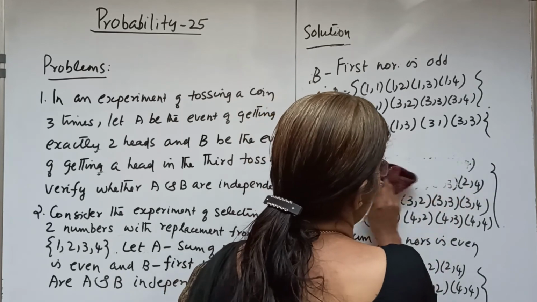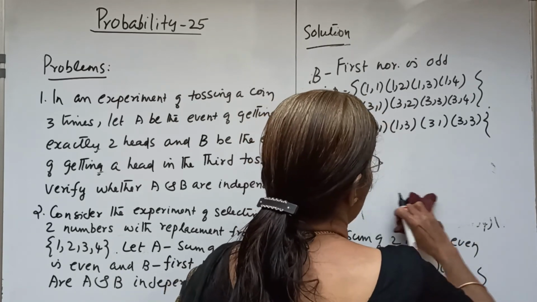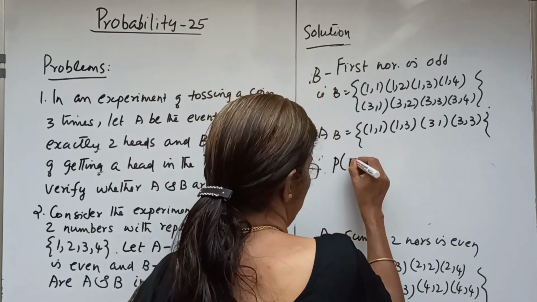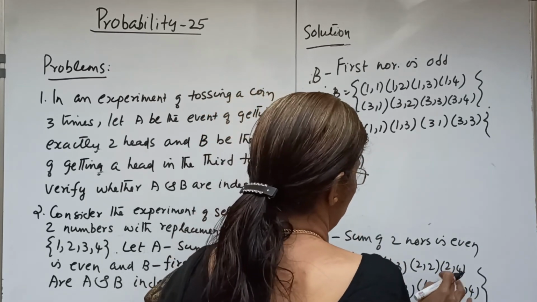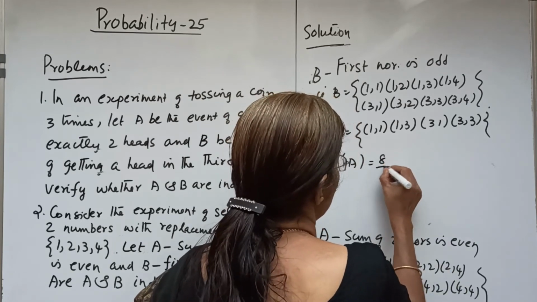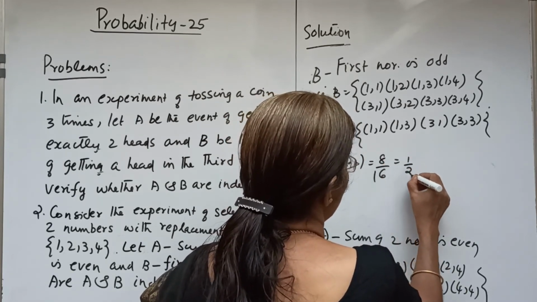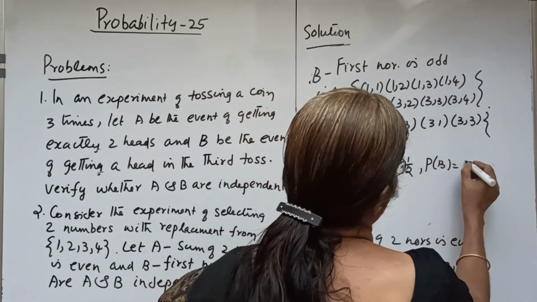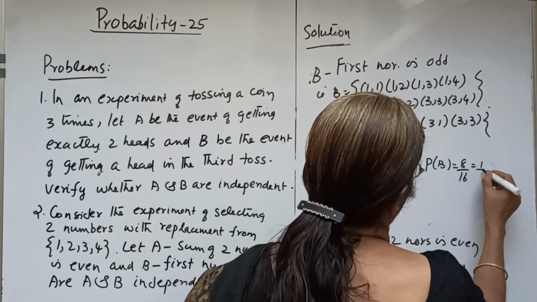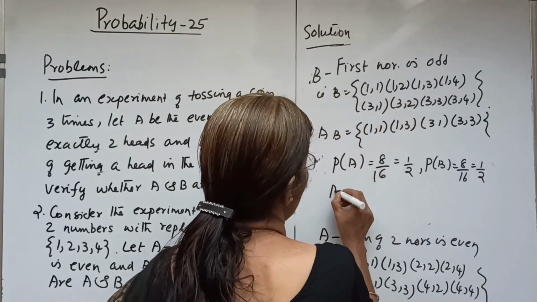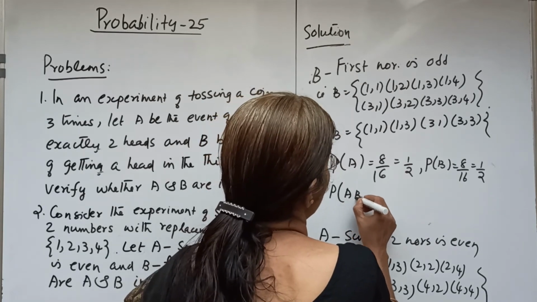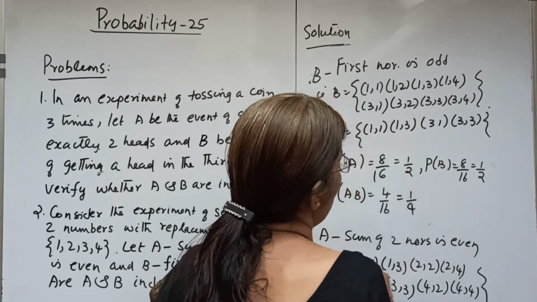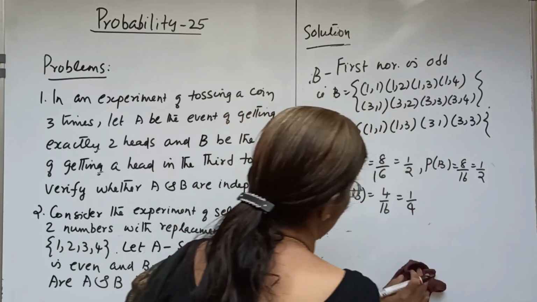So what about P of A, P of B and P of AB? P of A equals 8 by 16, which is 1 by 2. P of B equals 4 plus 4, 8 by 16, which is 1 by 2. Now P of AB equals 4 by 16, which is 1 by 4. And what is required?